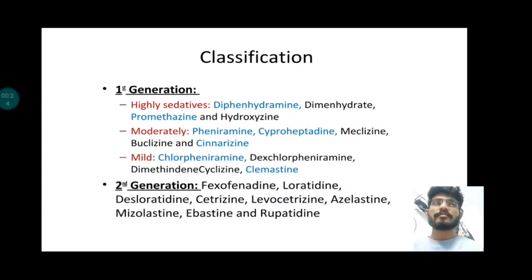People with active jobs need more use of their cortical function, so first generation drugs are not used. These effects are not shown by the second generation drugs. Thirdly, first generation drugs also show anticholinergic and antiserotonergic effects, which are not seen in the second generation drugs, and they help in the potentiation of benzodiazepines and barbiturates.